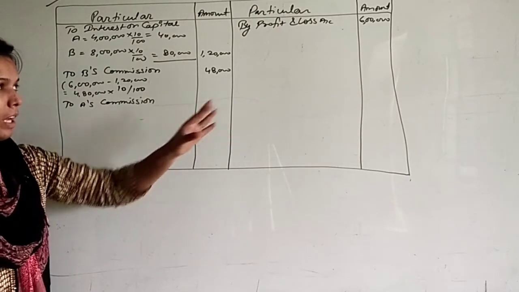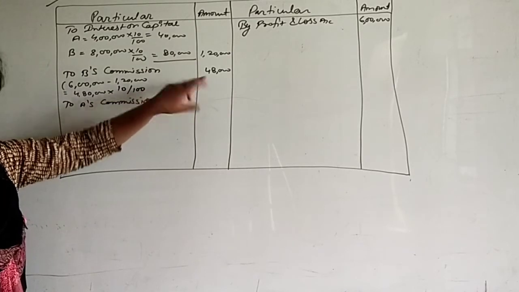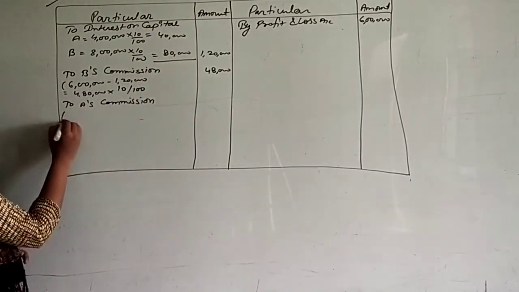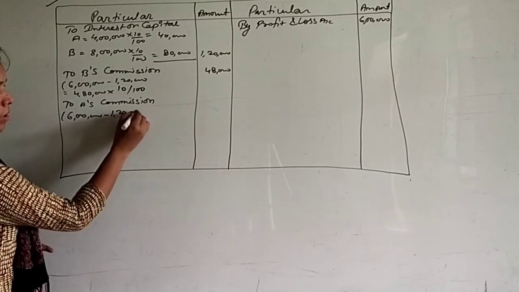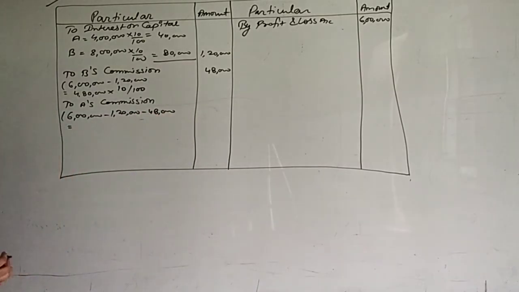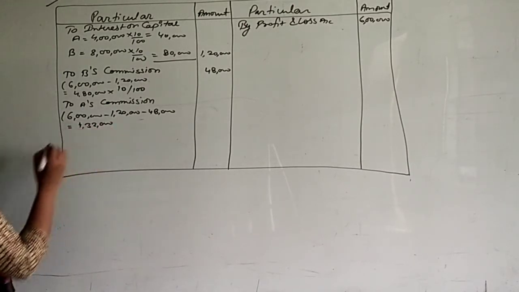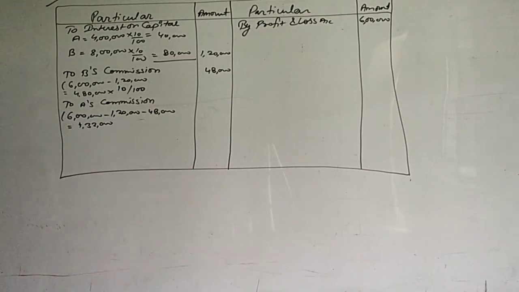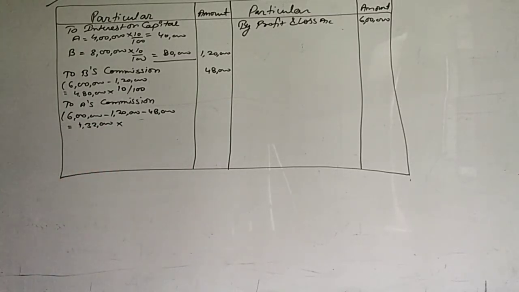So how we will calculate? From 6 lakh we will deduct these two items first. So write here 6 lakh minus 1,20,000 minus 48,000. This is our first process. So what will be the amount? 4,32,000. Yes. Now in this 4,32,000, A's commission is not included.